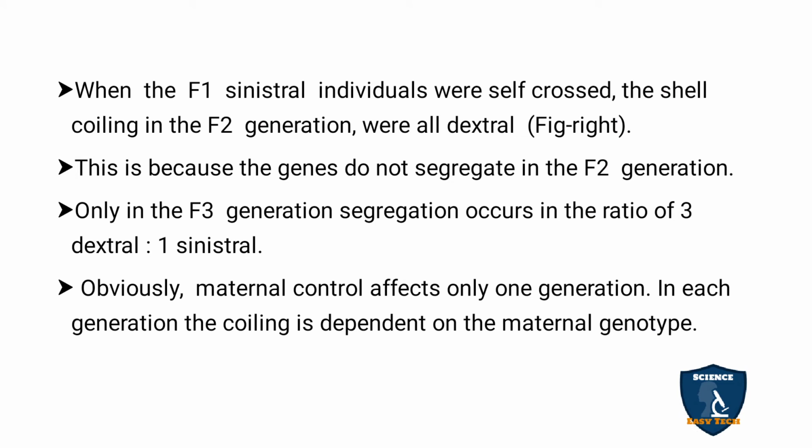And the F1 sinistral individuals are self-crossed. The shell coiling in the F2 generation is dextral, that is, after the reciprocal cross the F1 is self-crossed, and we are getting all dextral. On the right side cross you can see they are all dextral. Why this dextral appears is that there is no segregation of genes. Due to that we get it. In F3, after the F2 is self-crossed, we are getting 3:1, that is 3 dextral to 1 sinistral in both the crosses.